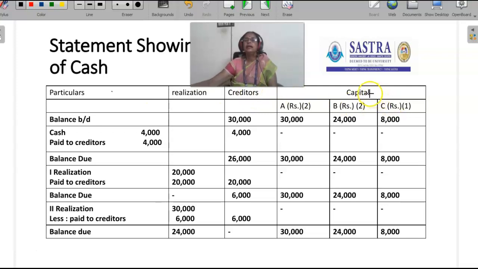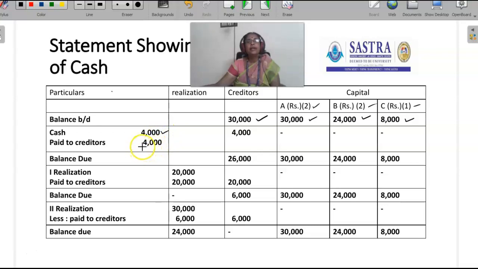Here the partner's loan is not available. If the partners advance any loan, that should be written here, before the capital and after the creditors, they have to be settled. In this problem, there is no partner's loan account, and so capital. What is the opening balance? Balance brought down is creditors 30,000, A's capital 30,000, B's capital 24,000, C's capital 8,000. So the ratio is 2:2:1. Then cash. Cash is 4,000 rupees.